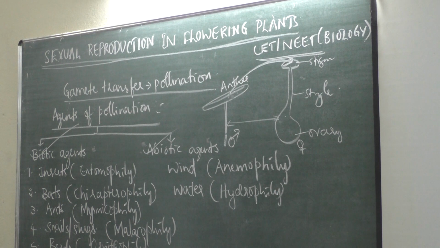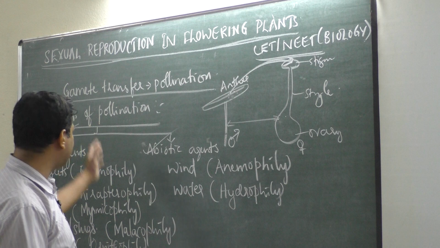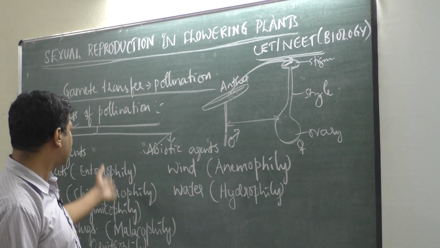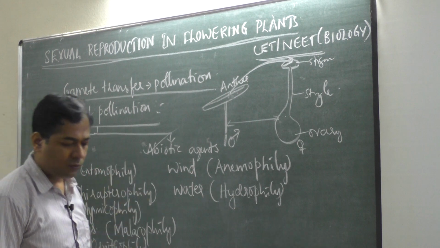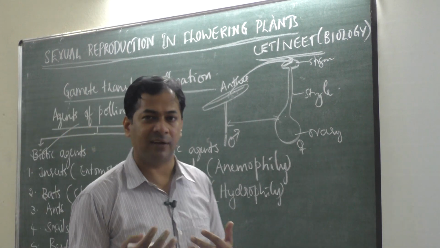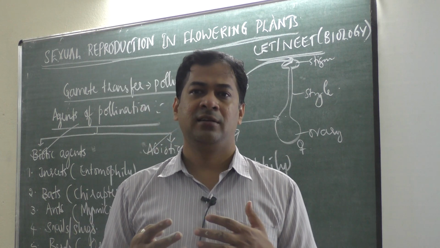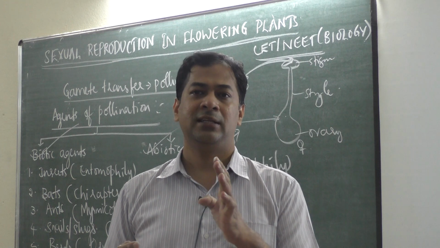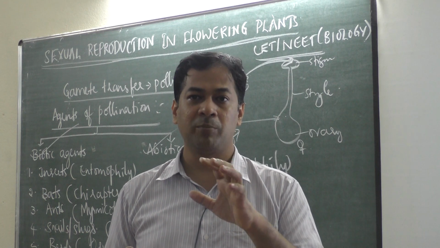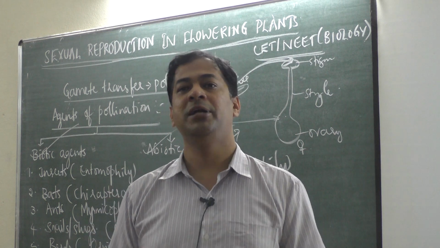Now we have to see, for undergoing these types of pollination through agents, what modifications plants should have. For example, if the agent is wind, and wind has to carry pollen grains from anther to stigma in one plant, then what adaptations or modifications should the plant have to undergo wind pollination?